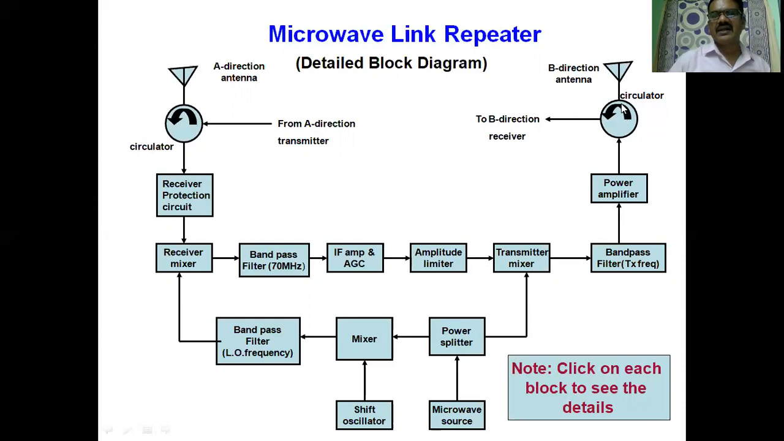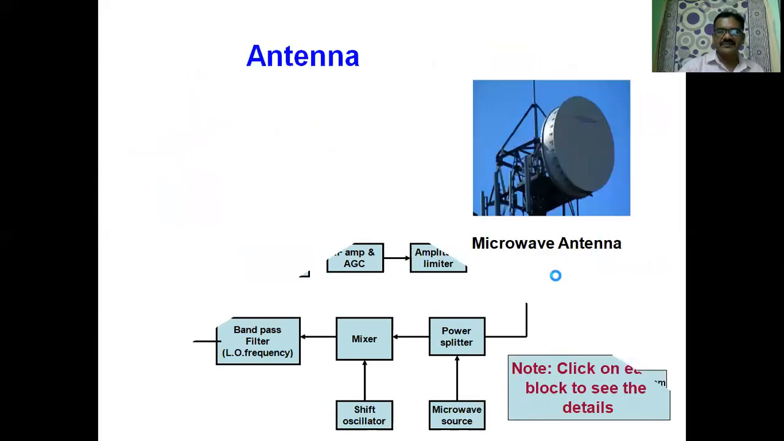Then it is applied to the B direction antenna. Then it goes to the B direction. We receive the signal from one direction. Then the processing is done here: receiving, amplifying, then retransmission toward the distant end.